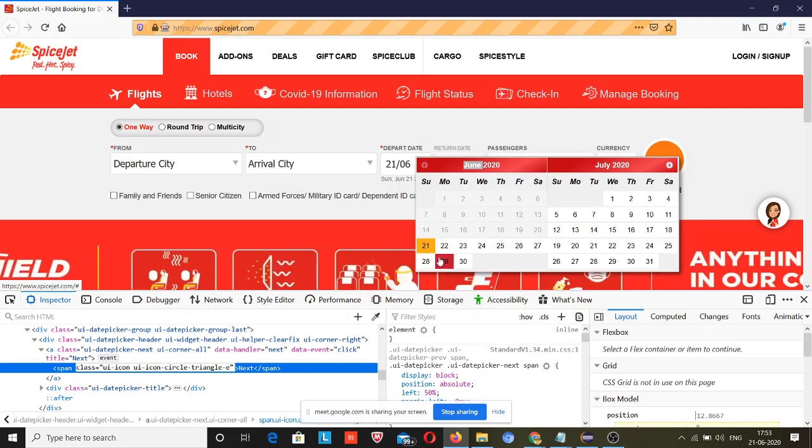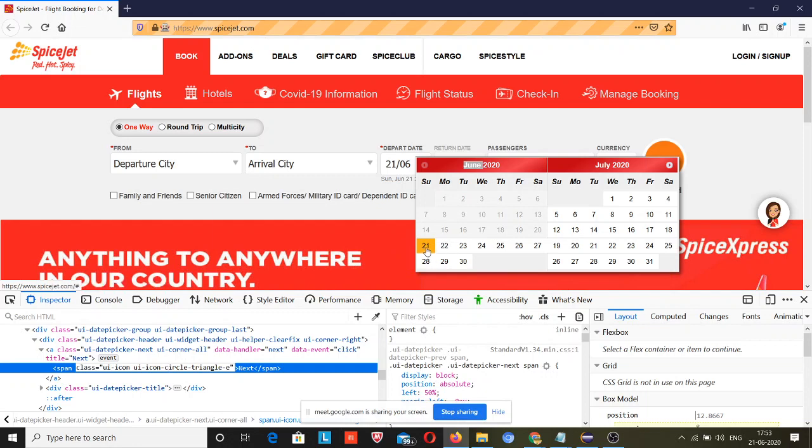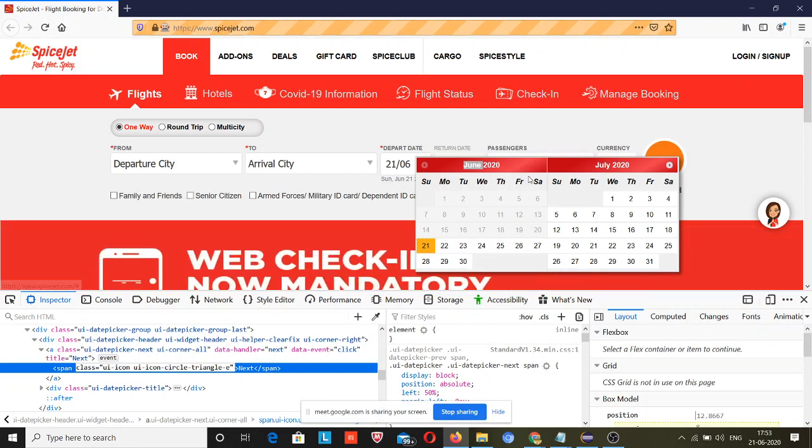So if you are going to book for 21st of June, 21st of June is the current date. When tomorrow we try to book, this color will be switched to 22, and the day after tomorrow this color will be switched to 23. So everything for the other dates will be the same, but for this one there will be an extra class. All other things will be the same.